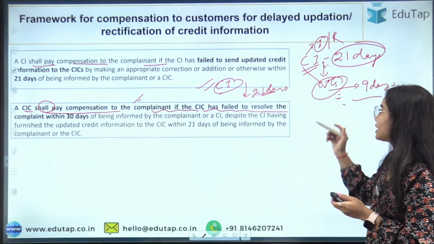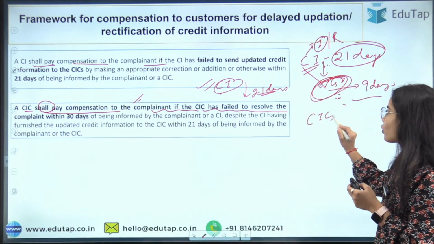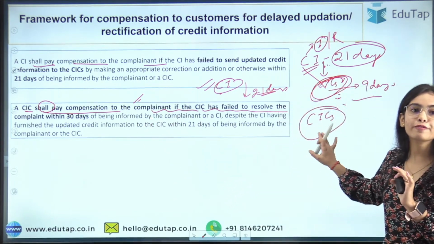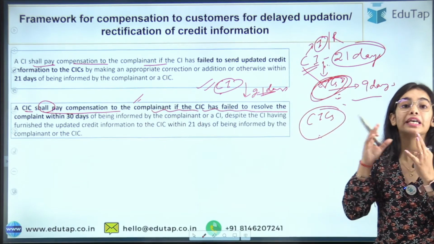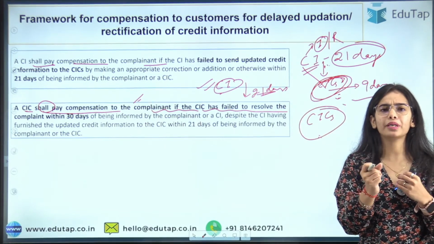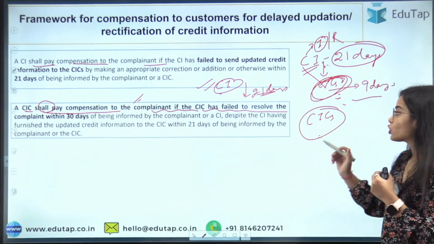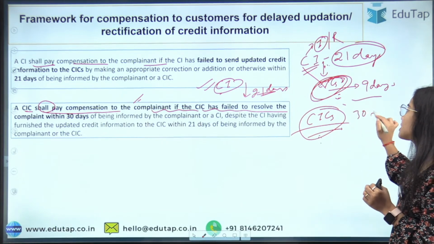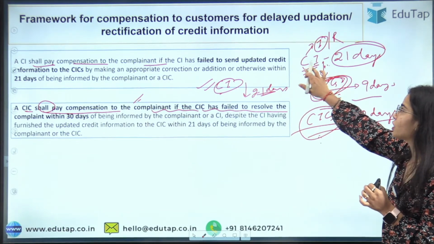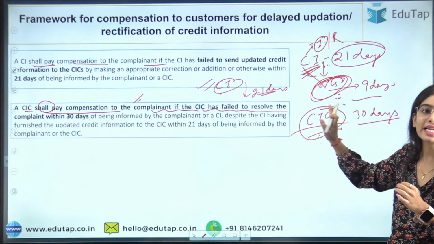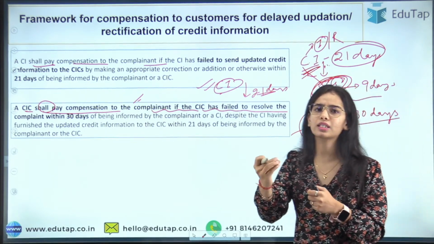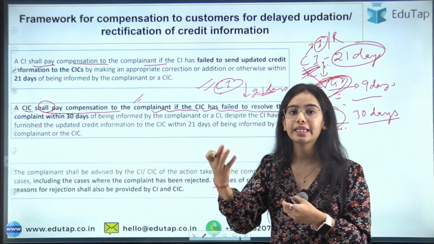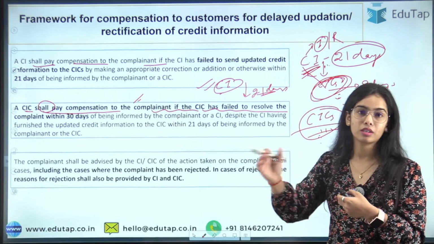If only the credit information companies are involved here, there is no need to send the data to the credit institution. The credit information companies have made a mistake in making the report. There is some error due to which the numbers have been changed. So if the credit information companies are only involved, then they will get the 30 days. As easy as that. I hope you understand that if the credit institutions are not involved, then the credit information companies will get the complete 30 days, and if the resolution does not happen within 30 days, then compensation has to be provided to the customer.